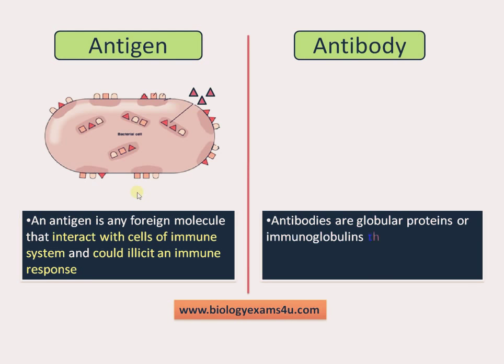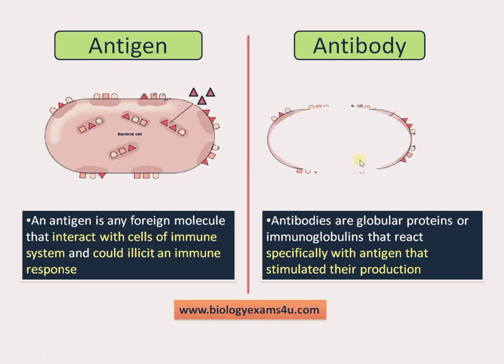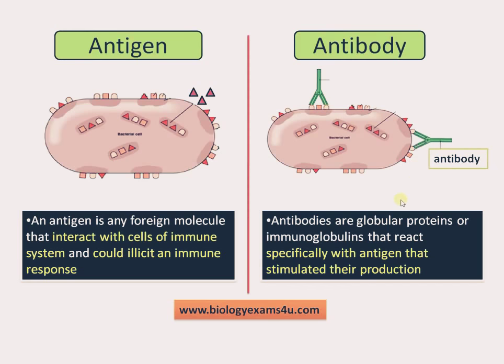On the other hand, antibodies are globular proteins or immunoglobulins that react specifically with the antigen that stimulated its production. So this is a bacterium. Antibodies are specifically targeted against a specific antigenic determinant. There is a constant race between antigen and antibody, similar to that of a prey-predator relationship. Antibodies are involved in our defense system, actually protecting us from diseases, whereas antigens are the disease-causing agents.